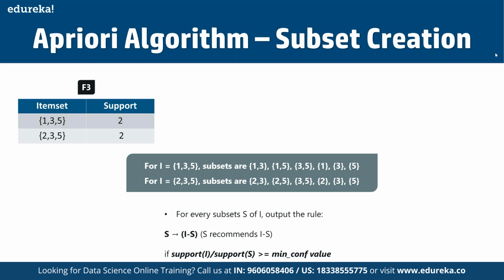Now, when we are applying rules here, we will create the rules and apply them on item set F3. Let's assume the minimum confidence value is 60%. So for every subset S of I, the output rule is going to be S recommends I minus S. To find the confidence, we divide the support of I by the support of S.